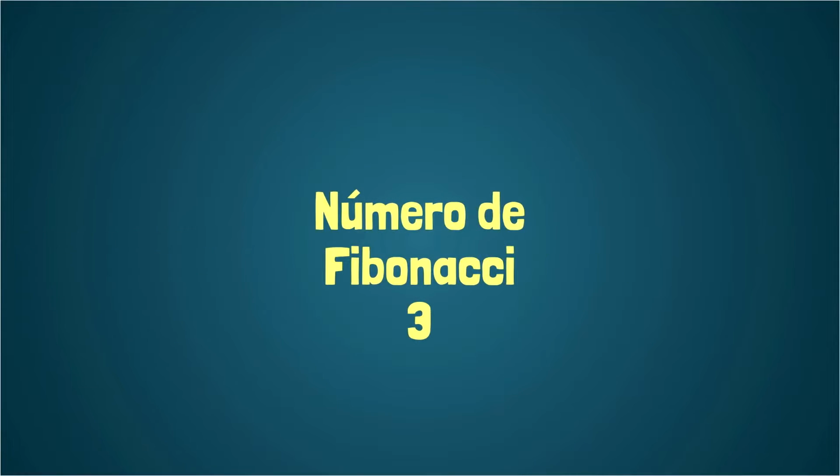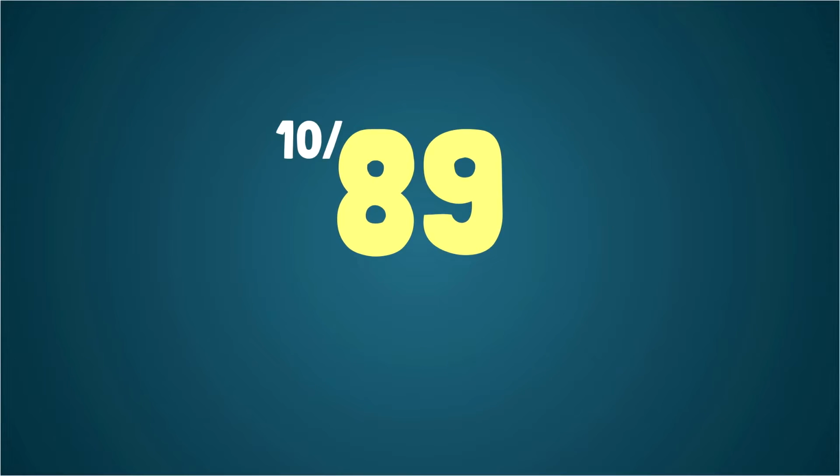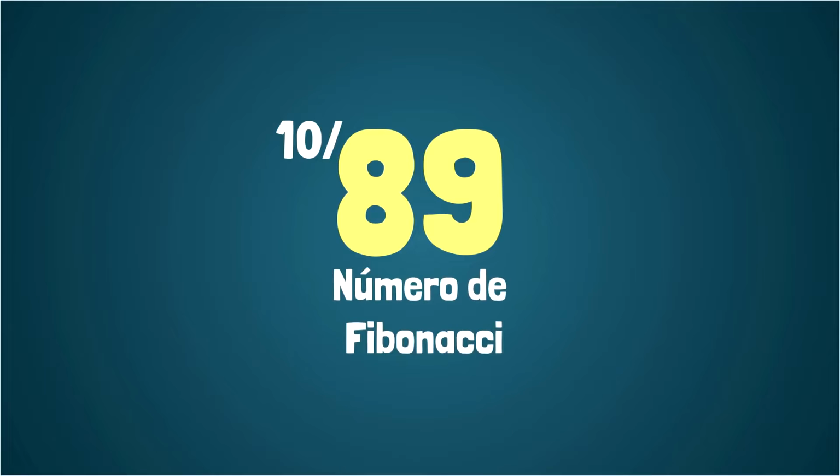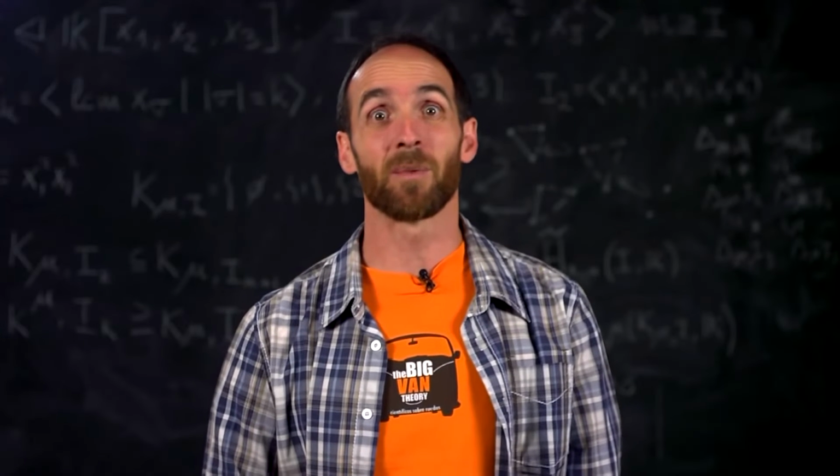is another Fibonacci number. The infinite sum of the Fibonacci numbers divided by the powers of 10, that is, F sub n divided by 10 raised to n, gives exactly 10 divided by 89. And you know what? 89 is a Fibonacci number. And look how they appear in Pascal's triangle. But probably what has made the Fibonacci sequence most famous is that it appears a lot in nature.